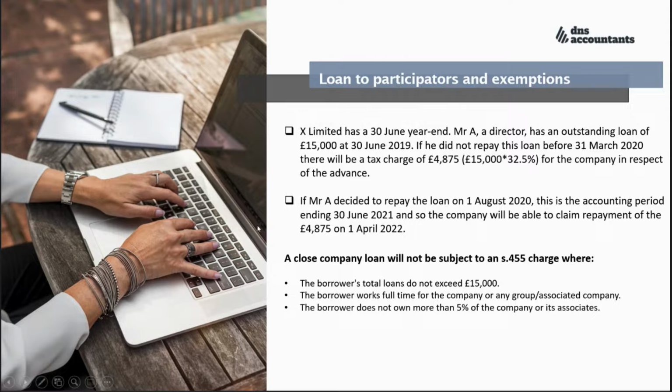Section 455 won't apply here. Or for a family business, a loan made to a spouse or civil partner is not counted. Or where both husband and wife are directors or employees, they will each be entitled to a separate limit of £50,000. This is not a merged or joint account.